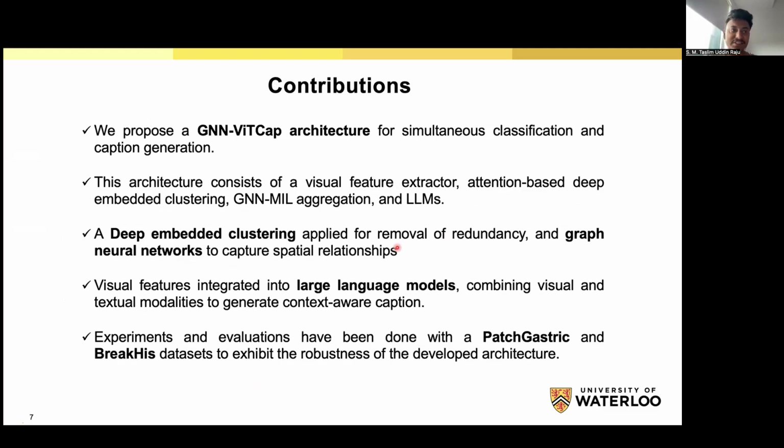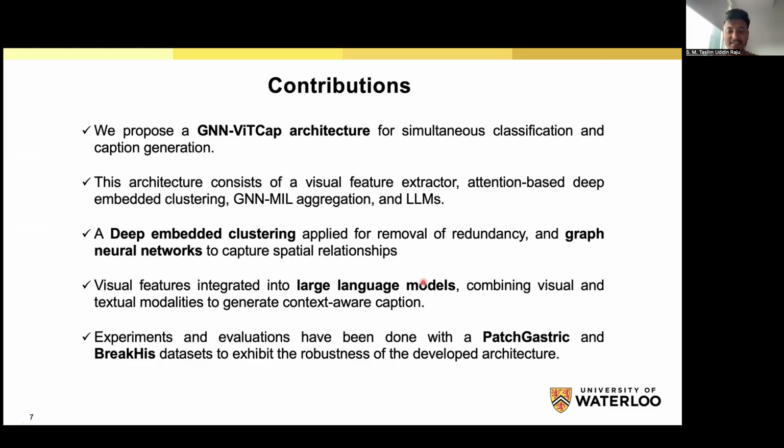And this architecture consists of a visual feature extractor, deep embedding clustering, and graph-based aggregation, and finally uses a large language model for caption generation. The deep embedding clustering is applied to remove the redundancy of the patches, and the graph neural network is used to aggregate the patch relations. Finally, the visual features are fed into the large language model, combining the visual features and the textual features to generate the captions.